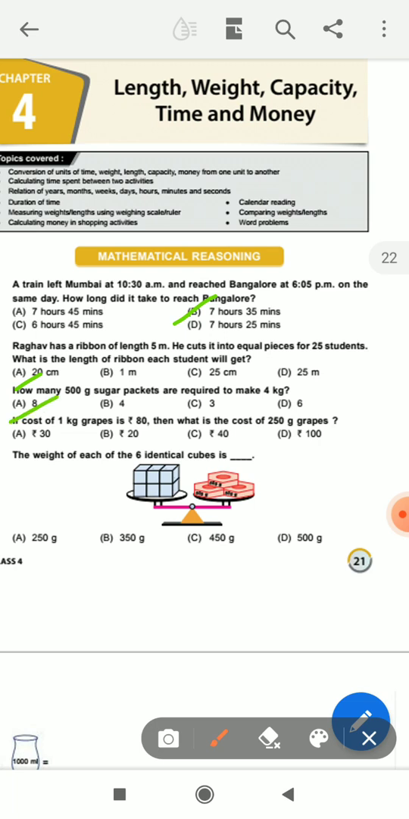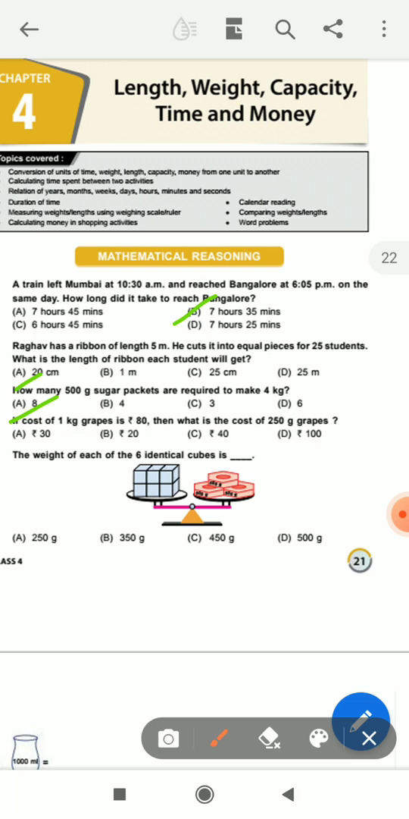Okay, repeat again. 1 kg is equal to 1000 gram. 4 kg is equal to 4 into 1000 is equal to 4000. Next divide 4000 by 500 is equal to 8. Okay, student, 8 packets. Okay, next question.